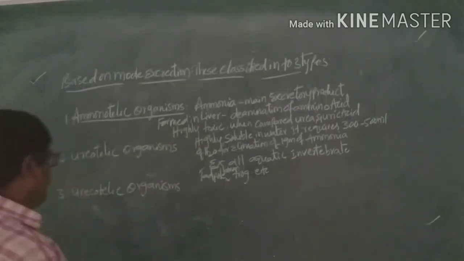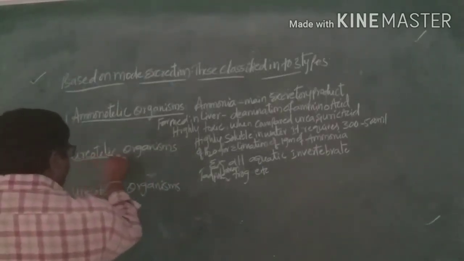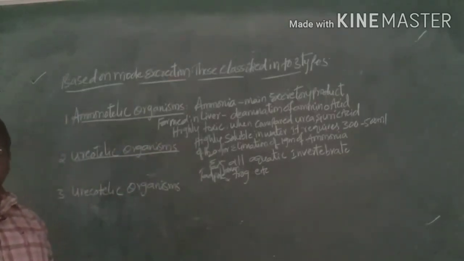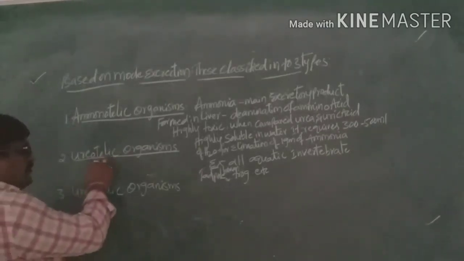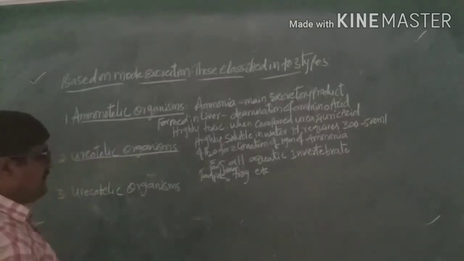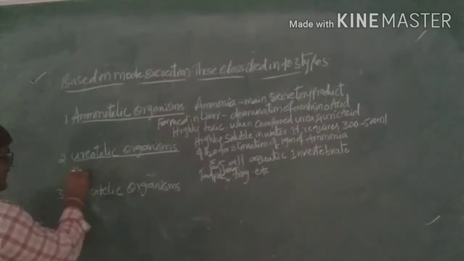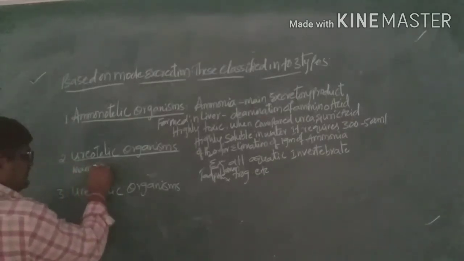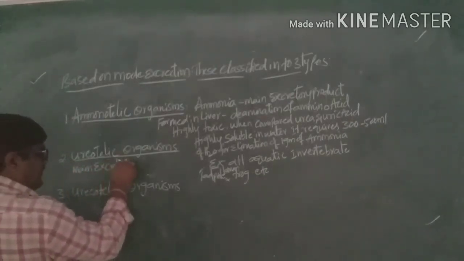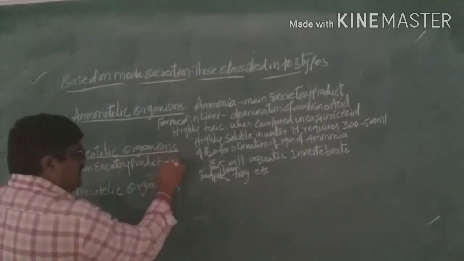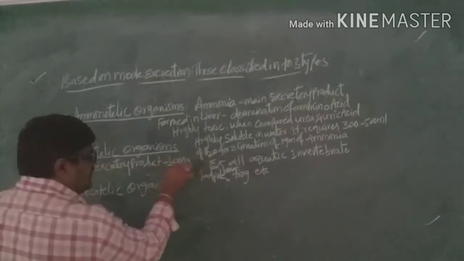And the second one is ureotelic organisms. In ureotelic organisms, the main excretory product is in the form of urea.